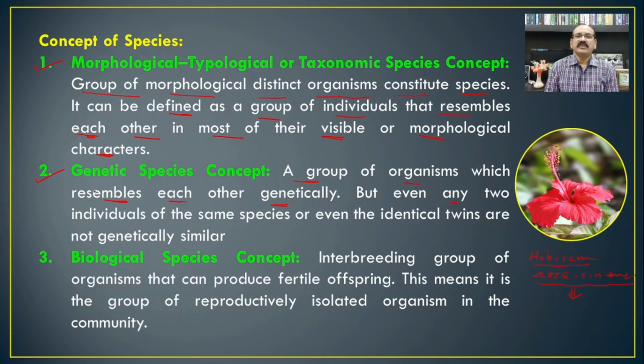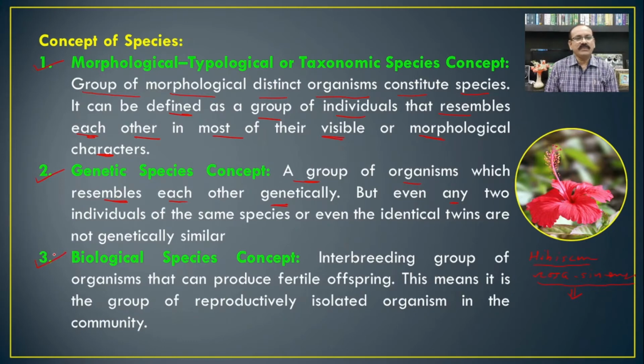Even though there is a difference in the genes of different organisms of the same species, the maximum amount of DNA is similar, meaning genetically they are maximally similar to each other. Hence, according to this view of the genetic species concept, they are similar on the basis of genes.